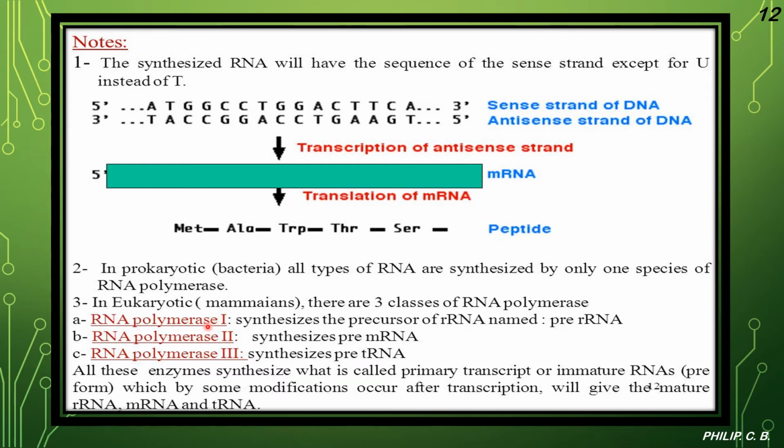And what are the functions of each? RNA polymerase 1 synthesizes the precursor of rRNA, named pre-rRNA. RNA polymerase 2 synthesizes pre-mRNA, whereas polymerase 3 synthesizes pre-tRNA, the transfer RNA. So all these enzymes synthesize what is called the primary transcript or immature RNAs, which by some modification after transcription will give the mature RNA: rRNA, mRNA and tRNA. That is, all three types of RNA are formed, or maturation takes place.